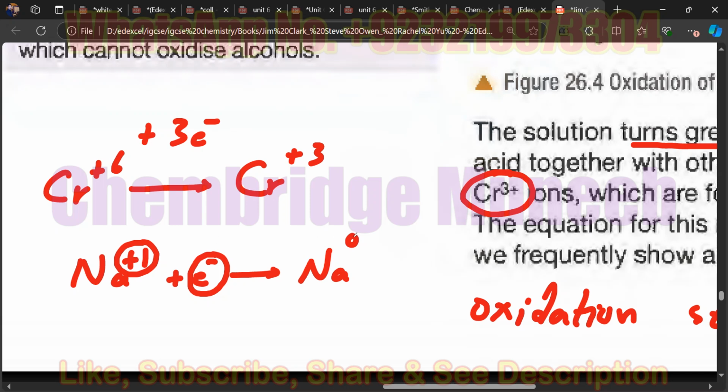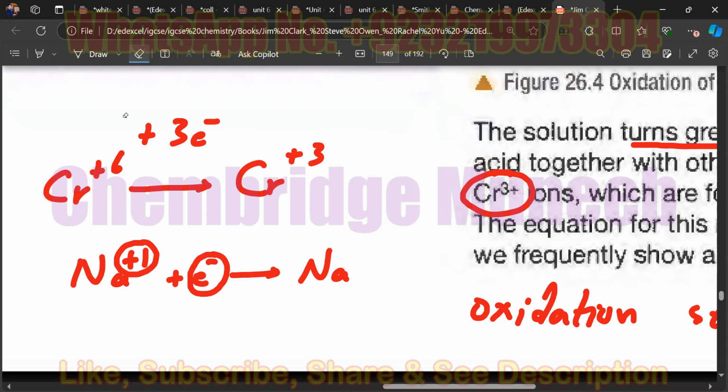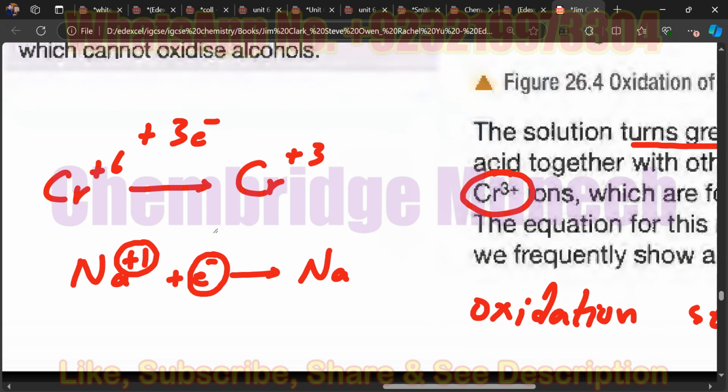Okay, understood. We do not basically represent the charge of the atom. We just ignore it. We do not write it. We only show the charges of the ions, not the atoms. In this case, it is the oxidation number as well as the charge of the sodium ion. +1 is the oxidation number as well as the charge of this sodium.